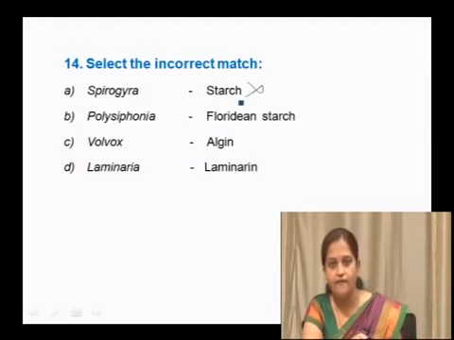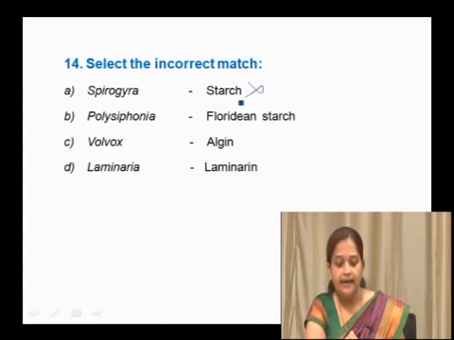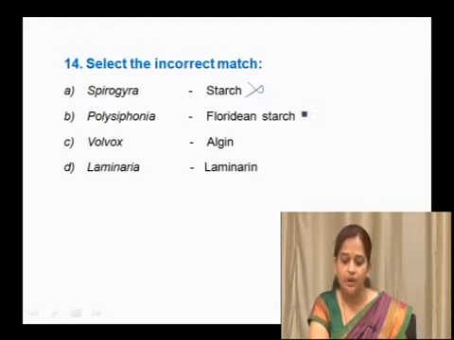Polysiphonia is an example of red algae. Red algae store food in the form of Floridean starch. So, this is also a wrong option. Laminaria is a brown alga which stores its food in the form of complex carbohydrate, that may be laminarin or mannitol. Here the option is laminarin. So, laminarin is also a right match, not an incorrect match. So, this is also not the option. Floridean starch is also not the option.